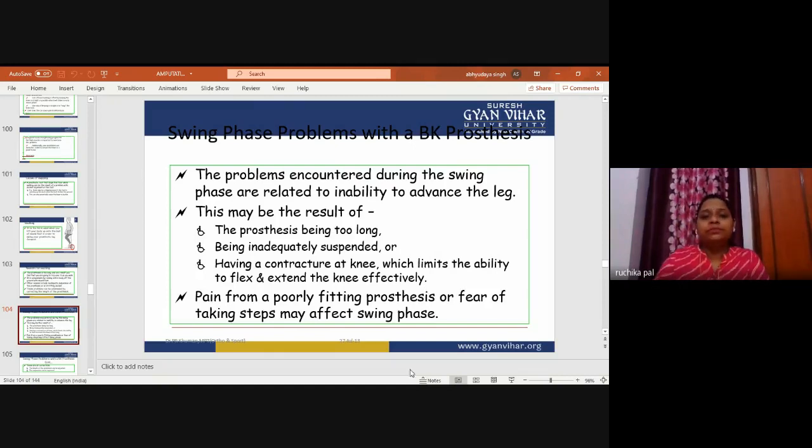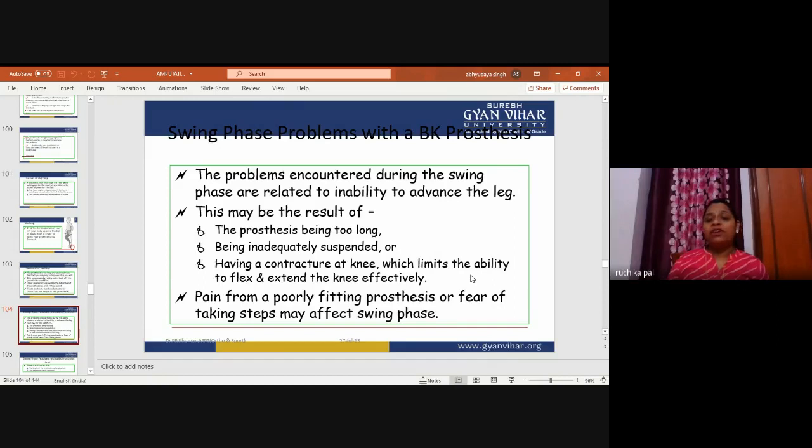Pain from a poorly fitting prosthesis or fear of taking steps may affect swing phase. Having a contracture at the knee limits the ability to flex and extend the knee effectively. The patient can have a contracture at the knee, and as the contracture is there, the problem will be there in knee flexion and extension.